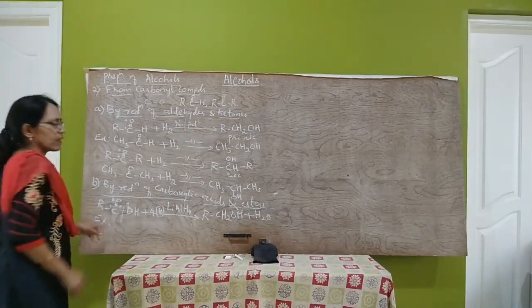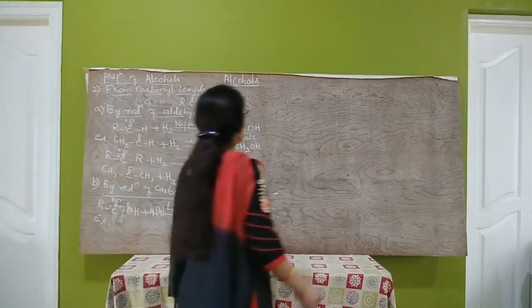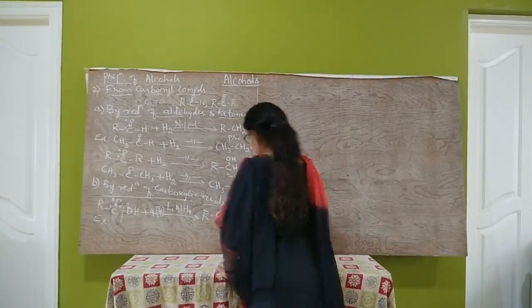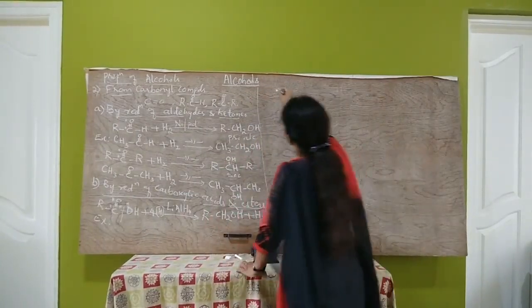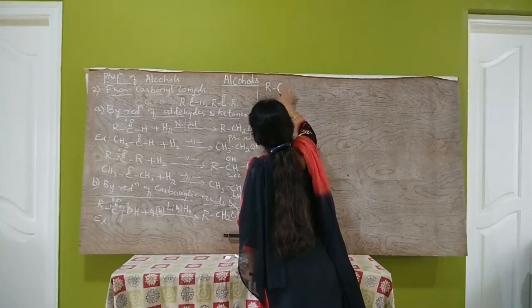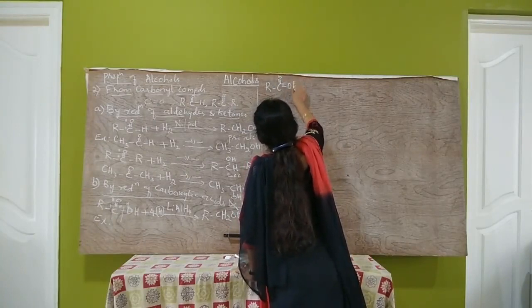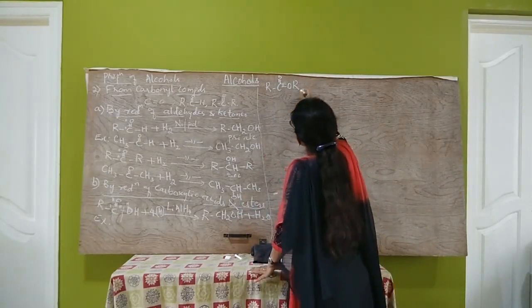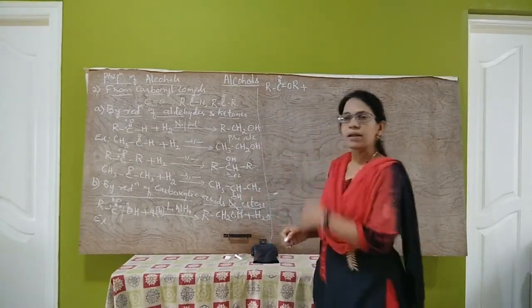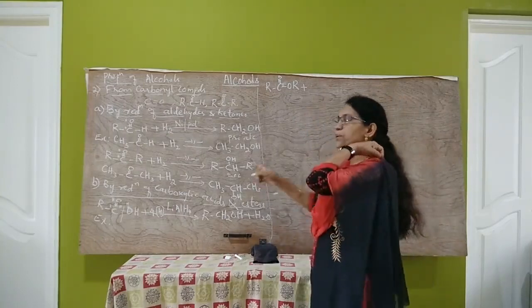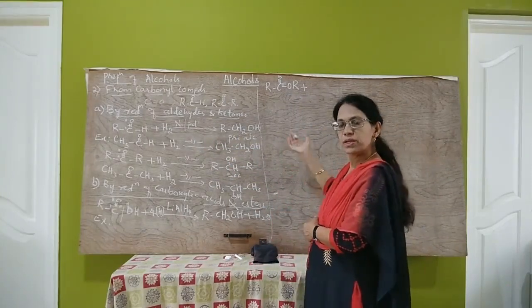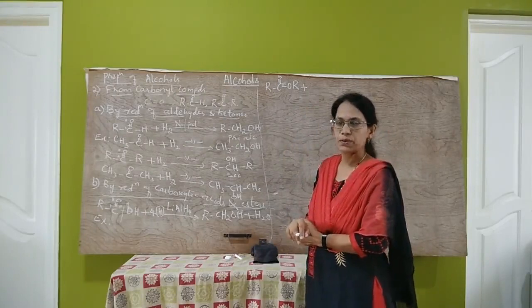You write the equation example. Now, by the reduction of esters. What is the general formula of esters? Esters general formula is RCOOR', R dash, anything you can write. So, this is ester. When esters are reduced by using hydrogen in the presence of nickel, platinum or palladium catalyst, that is, esters are reduced into alcohols by catalytic hydrogenation.